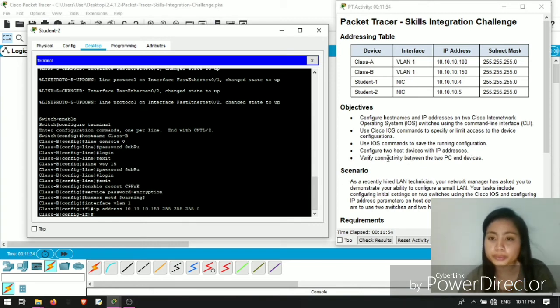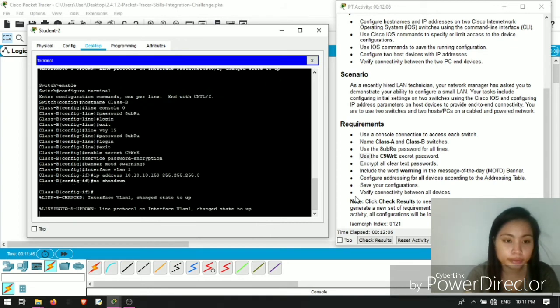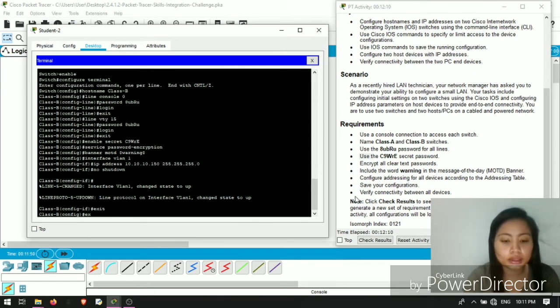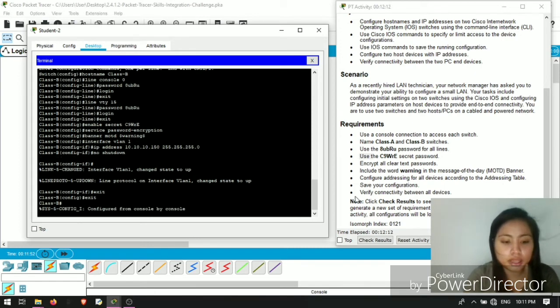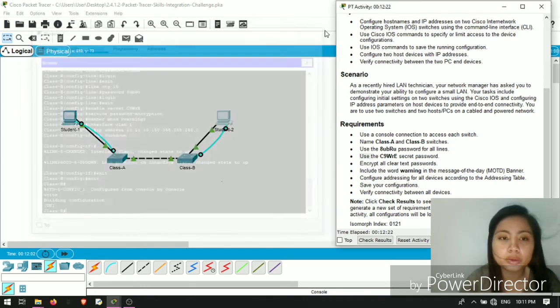Then enter. The next one is no shutdown, then click enter again. Then exit, and there you go. The building configuration is now okay. We're already done with all the requirements needed.